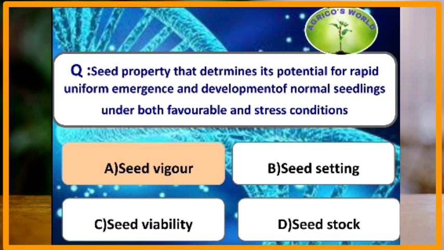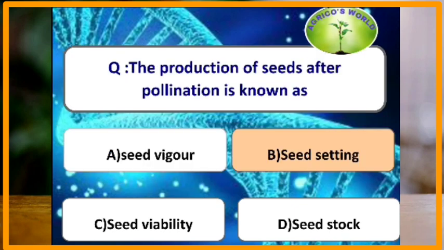Seed property that determines its potential for rapid uniform emergence and development of normal seedlings under both favorable and stress conditions is seed vigor. The production of seeds after pollination is known as. The production of seeds after pollination is seed setting.